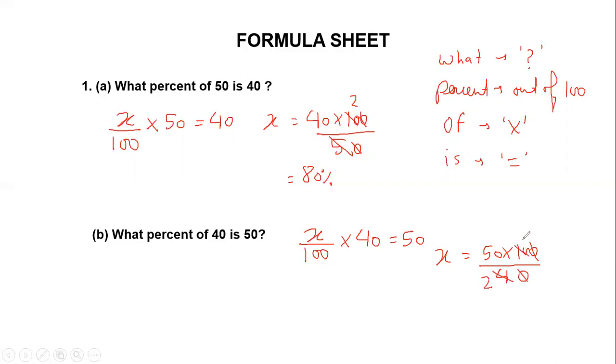So 2 to the 4, 2 5 is 10, goes 25 times. So x is equal to 25 into 5, that's 125%. So you see, it's very easy. You just have to convert the language mechanically into the equation. I hope this is clear.